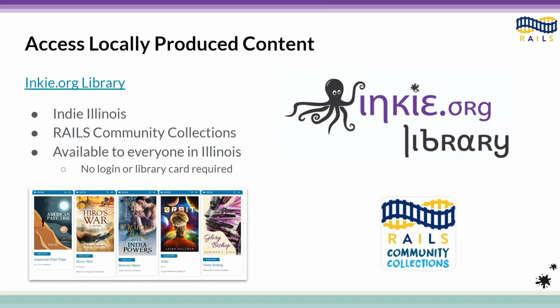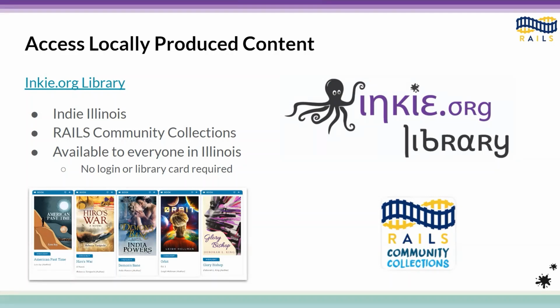The Indie Illinois collection is the one that I keep mentioning. These are self-published ebooks by Illinois authors. This is the collection that you can add your ebooks to. There are all sorts of different ebooks available from authors all over the state. I'll give you a quick demo of that in just a minute.